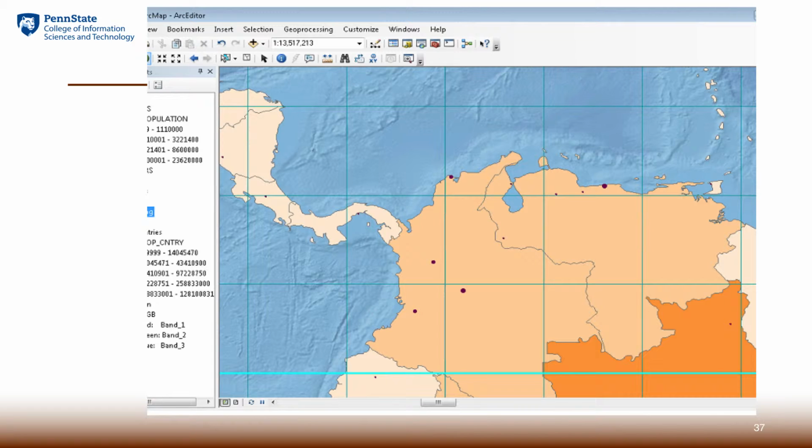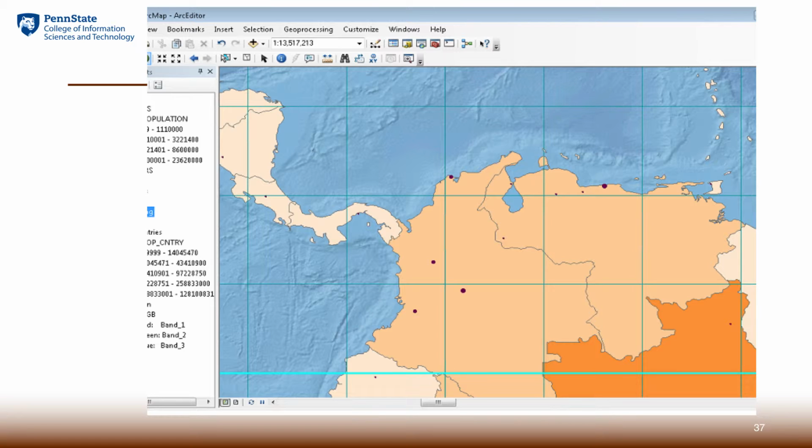The other common issue with talking about scale is that the common-sense way to talk about scale is exactly the opposite of the scientific representation. When we talk about a large scale map, it is actually a map that is zoomed in, and a small scale map is a map that's zoomed out.